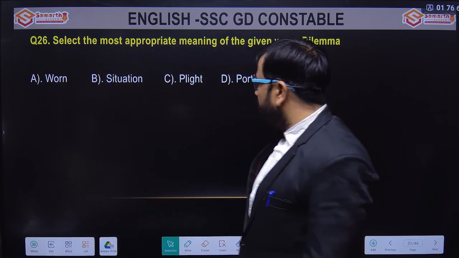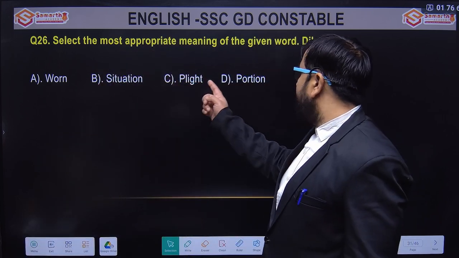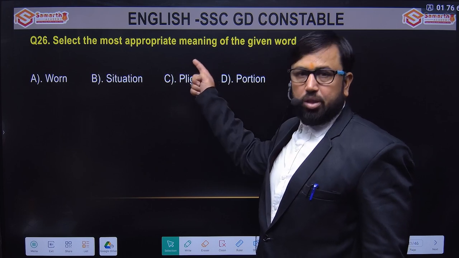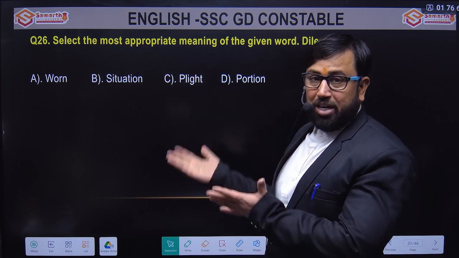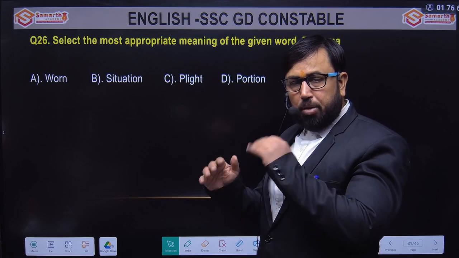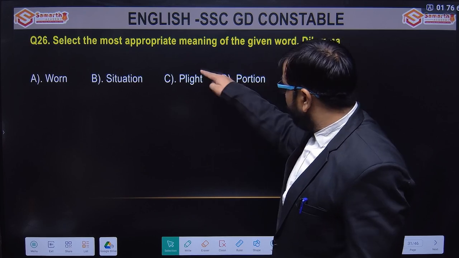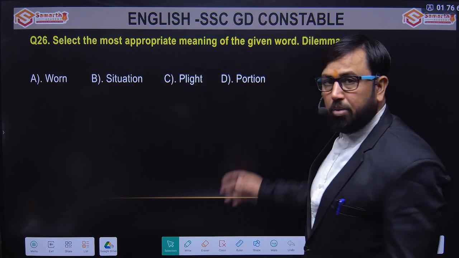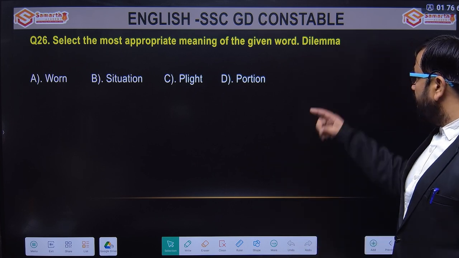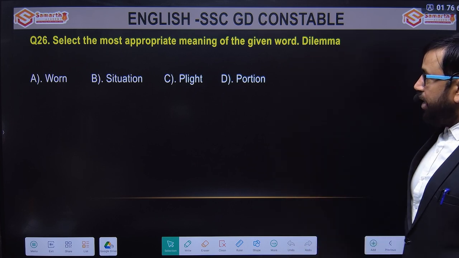So warn can't come. Situation, polite means a difficult situation, right? Basically it has one more interpretation, where if somebody is in a polite, the condition is very bad. So difficult situation is what polite means, and dilemma means the same. So he was in a dilemma, he was in a polite.